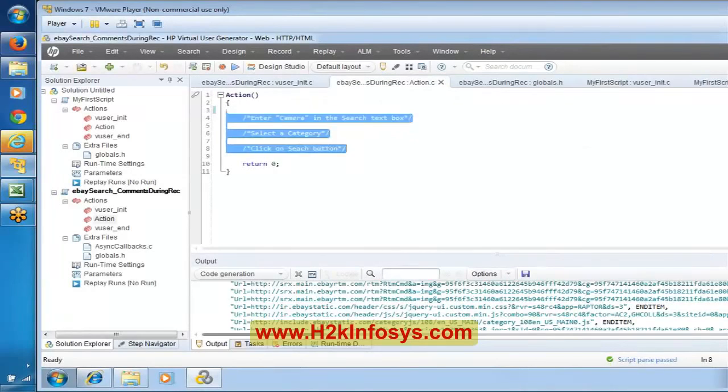If we would not have these three lines, we would not have understood what happened. We would be under the perception that it might have recorded even after we clicked on the search button. As we have some comments, we can figure out that after clicking on the search button, it did not record anything. And before these three lines, we understood that whatever logic we had is a part of launching the application.